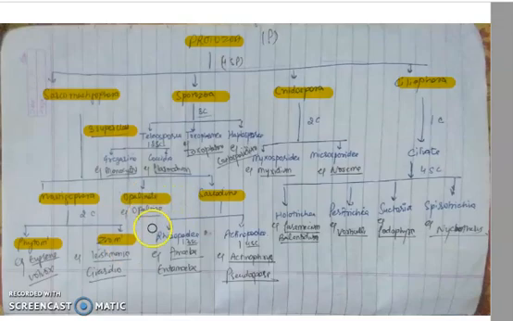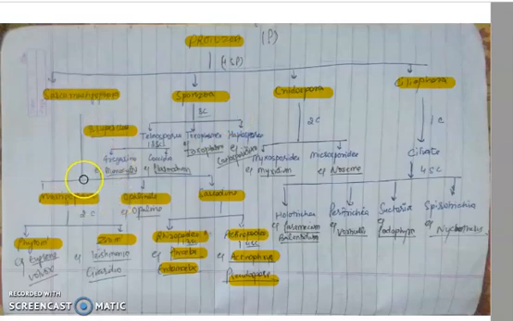For Opalinata, the example is Opalina, and Sarcodina has two subclasses, Rhizopodia and Actinopodia. Examples of Rhizopodia are Amoeba and Entamoeba, and of Actinopodia are Actinophrys and Pseudospora. So this is all about the first subphylum, Sarcomastigophora. Okay, the second subphylum is Sporozoa.